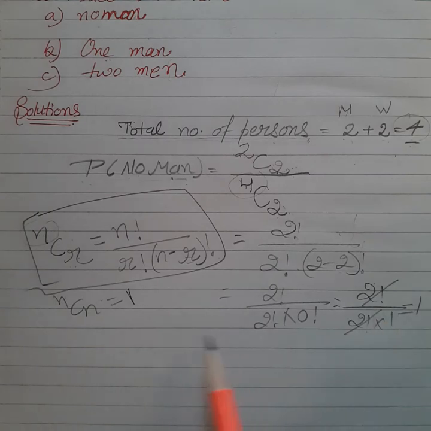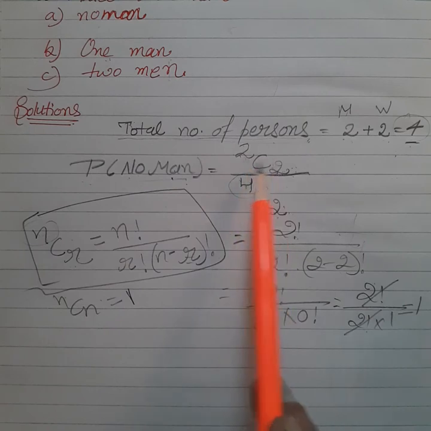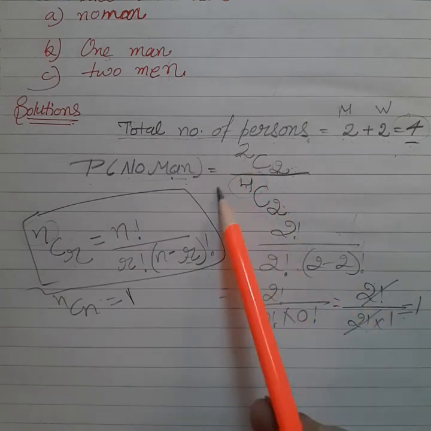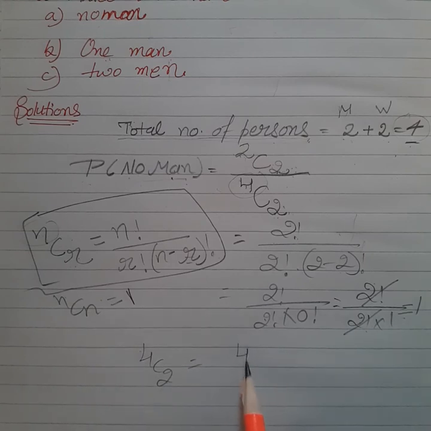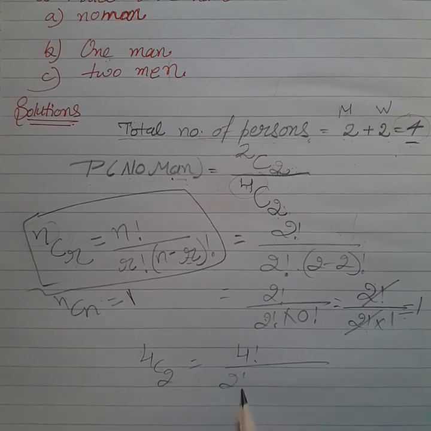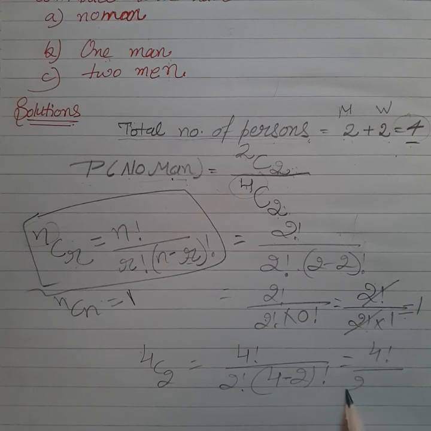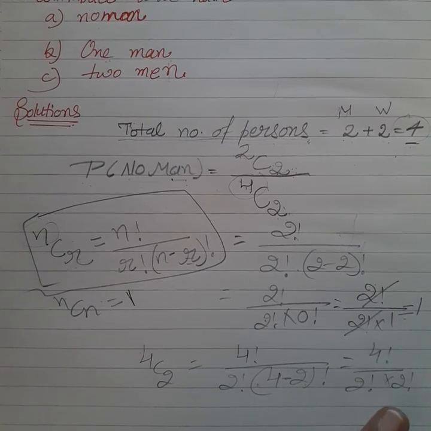Now the probability of 2C2, we have solved it and we get 1. Now it is the term of 4C2, and you can solve it separately. You can write here 4 factorial upon 2 factorial times (4 minus 2) factorial, and 4 minus 2 is 2.